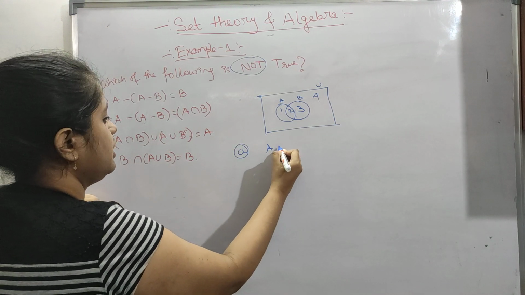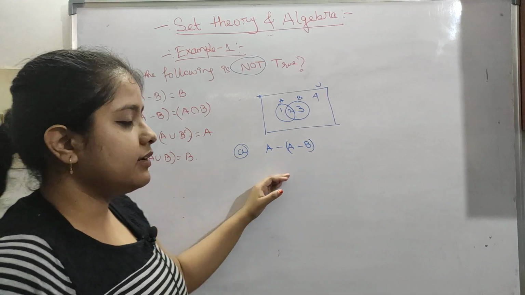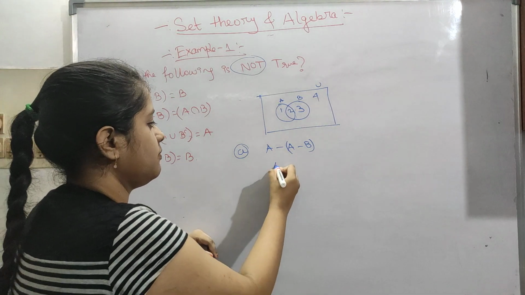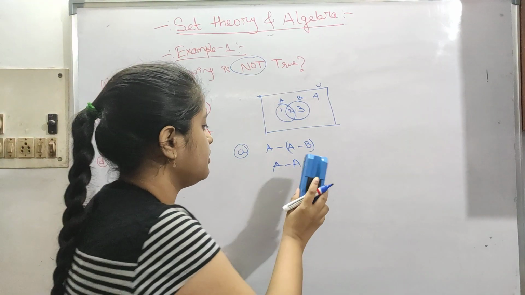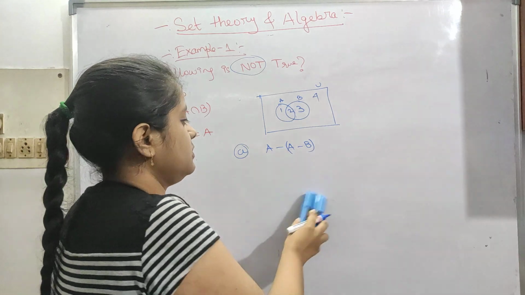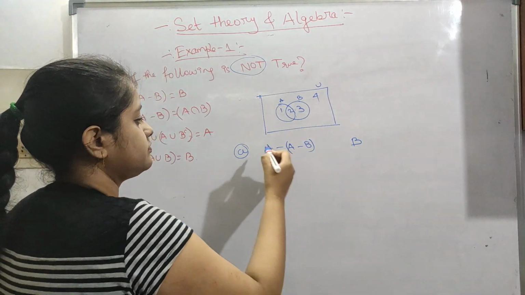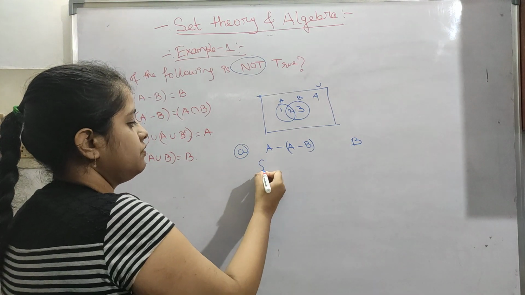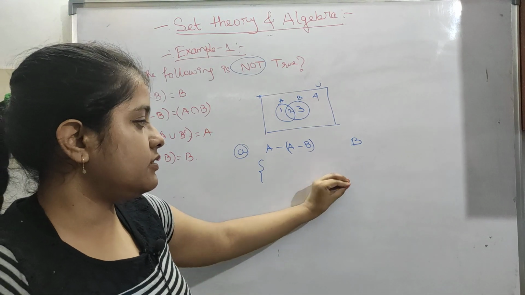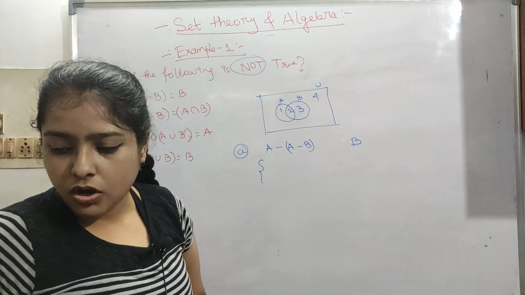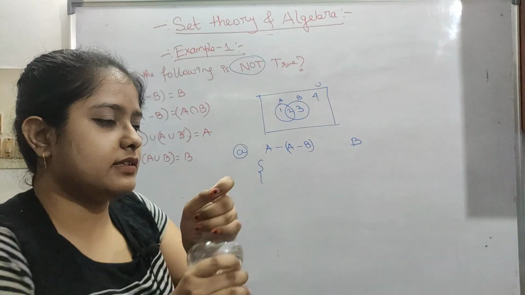A minus B. Don't think of it like A minus plus B in the general way, because this is set operation. Here we have to find the left-hand side and the right-hand side, and if they are equal, then the given statement is true, or else it is not true. Like that you just go one by one.